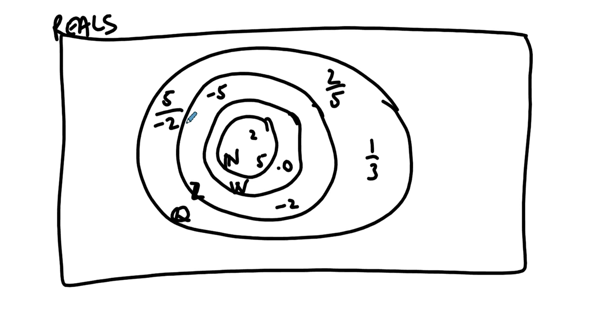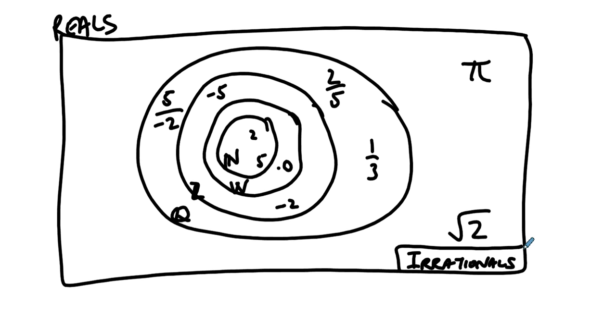But numbers like pi and the square root of 2 exist outside of this realm. They are real numbers, but they cannot be expressed as fractions at all. They cannot be expressed as fractions of integers at all. Pi is out here, the square root of 2 is out here. This is where the irrational numbers live. They are real, but they are not fractions in any way, shape, or form.